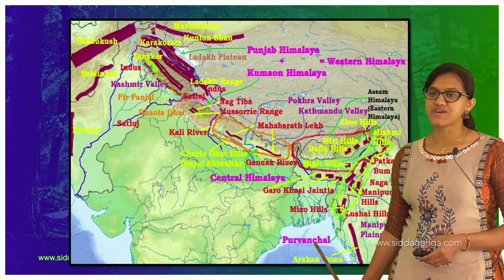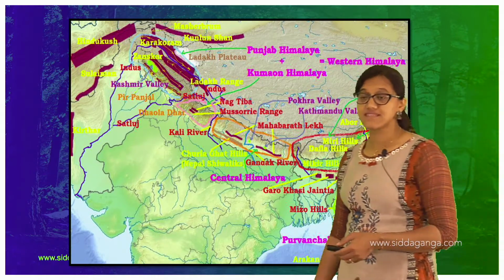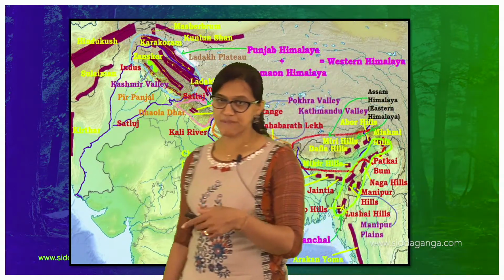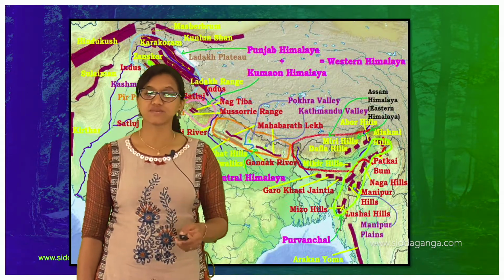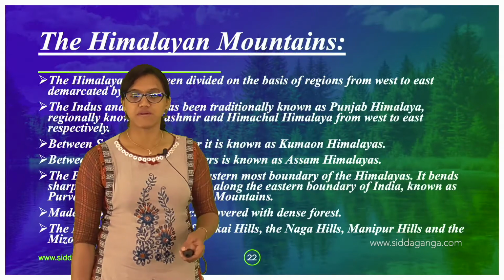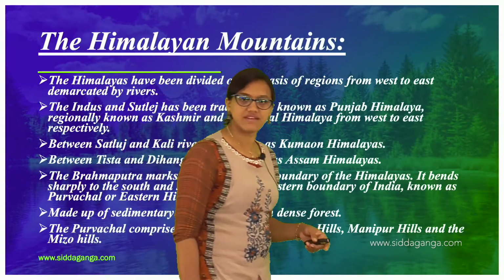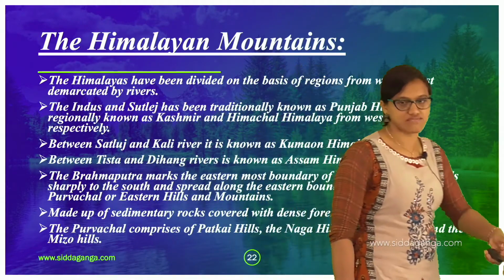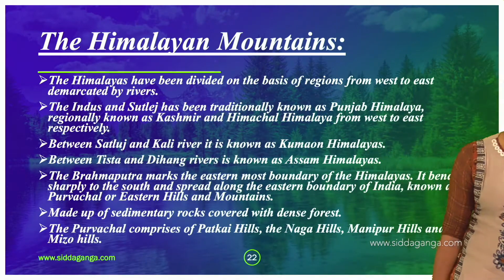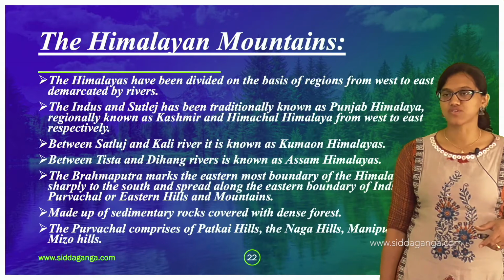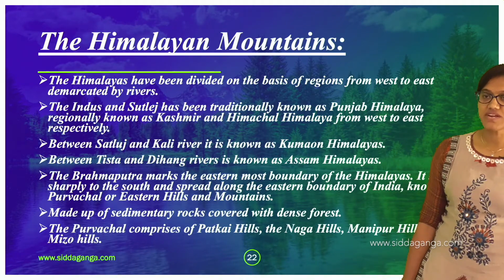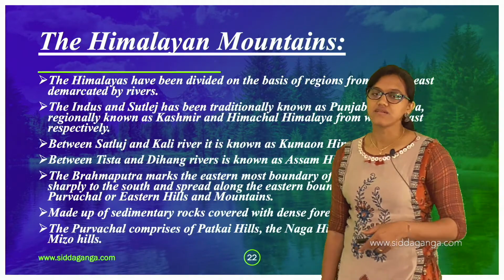Yes, so Purvachal, right? What they say is that till the boundary, the end boundary, the easternmost boundary of Himalayas, which is covered by this Brahmaputra river, it is now bending towards the south. That is called the eastern boundary of India, and that is called Purvachal, or even the eastern hills and mountains.